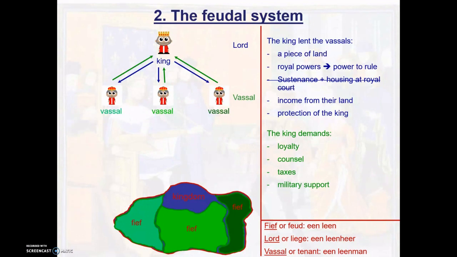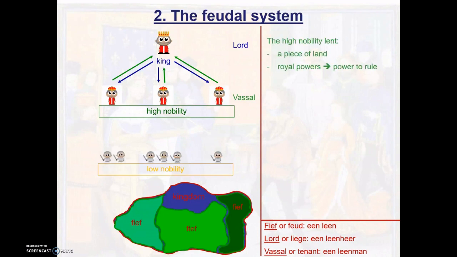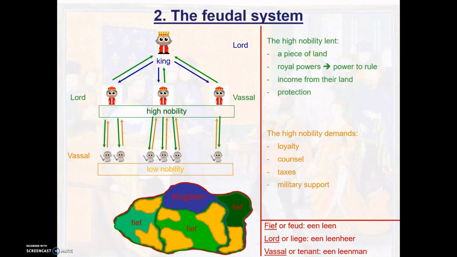With the vassals now controlling their fiefs, all the king has to do is to travel around his country and keep his vassals close and under control. The vassals, however, started to do the same thing as a king. If their region was too big to rule, they would lend pieces of their fief to lower nobility, for example knights. These lower noblemen would in turn swear oath of loyalty to the higher nobility and become vassals of the higher nobility, that now, in turn, become lords. Most of the time, the same rules and agreements applied.